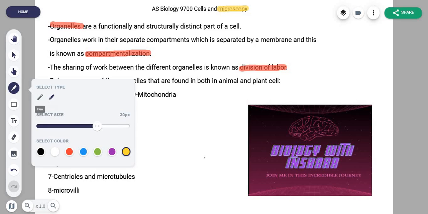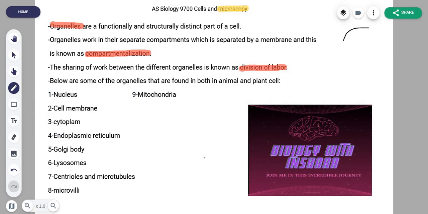And this whole thing is known as compartmentalization. Let me demonstrate by drawing it up for you guys. So let's consider that this here is an organelle. Sorry, a cell. Yeah. So let's consider this to be a cell. This is one compartment that's circled in green. This is the second compartment, and this is the third compartment. In this area, you may find maybe the nucleus or the endoplasmic reticulum, and maybe here you may find the Golgi body. Here you may find the lysosomes.